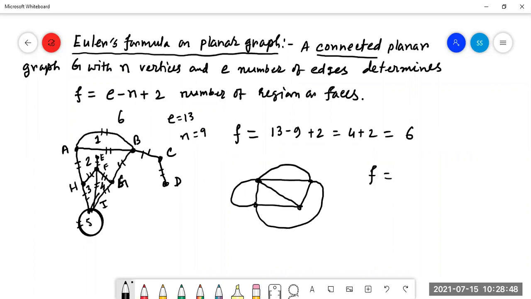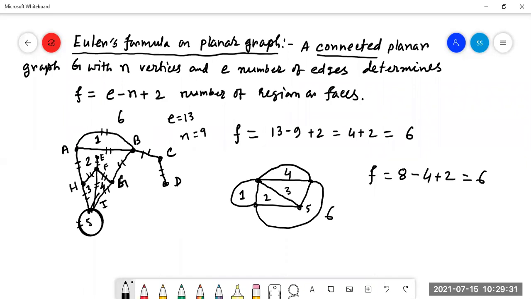Am I audible? Yes, sir. E equal to 8, no? Minus N, 4, plus 2. That is 6, no? Look here. 1, 2, 3, 4, 5, and infinite. Bounded regions, these are the faces 1, 2, 3, 4, 5, and another is the infinite region, that is 6. So by this formula, you can find it out.